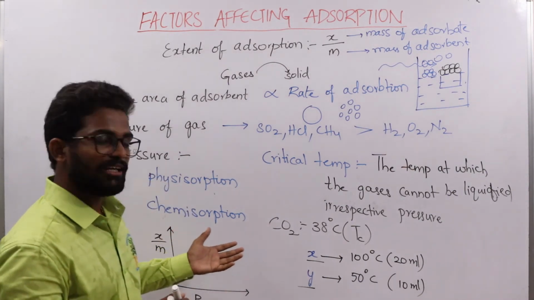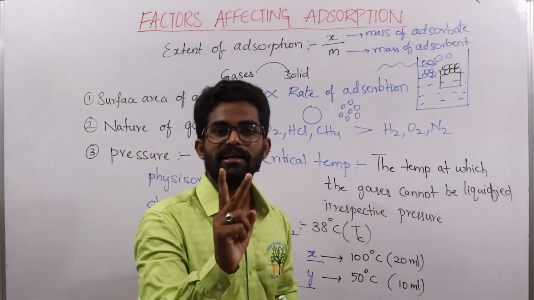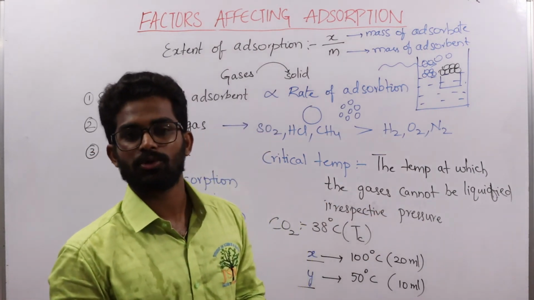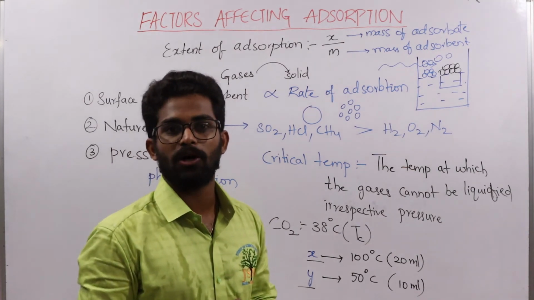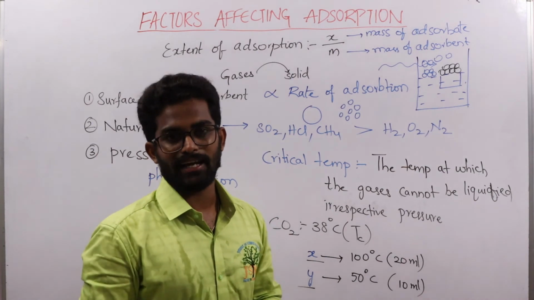I will do a separate video for adsorption isotherms. There are mainly two types: the Freundlich adsorption isotherm and the Langmuir adsorption isotherm.